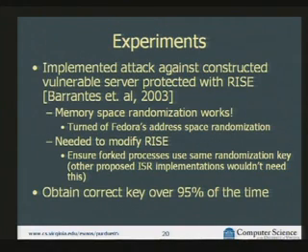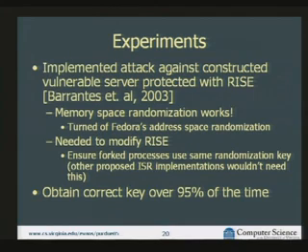So we modified RISE to avoid that complexity. That meant we read the whole cache of key bytes before the process is forked. Other proposed ISR implementations don't work that way. It's certainly a sign that this would be a useful thing to actually build into an ISR design, to make sure that every time a process forks, it has its own keys. If you're doing the randomization at compile time, like the proposed Columbia implementation does, you wouldn't be able to do this. All the processes would have the same key.